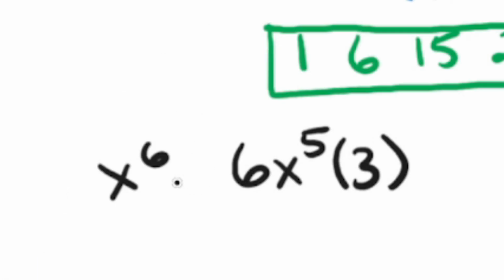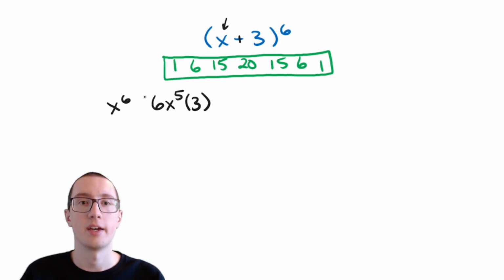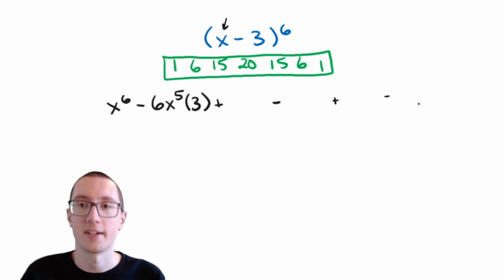And notice how I haven't put a sign here. Let's say this problem was x plus 3 to the 6th. If it's something plus something, then every sign in between is just going to be a plus sign. So it's going to be plus this, plus this, plus this. But because this is x minus 3, you actually have to alternate signs. So it's going to be minus 6x to the 5th times 3, and then it's going to be plus the next part, and then minus the next part, and then plus the next part, and then minus, and so on.